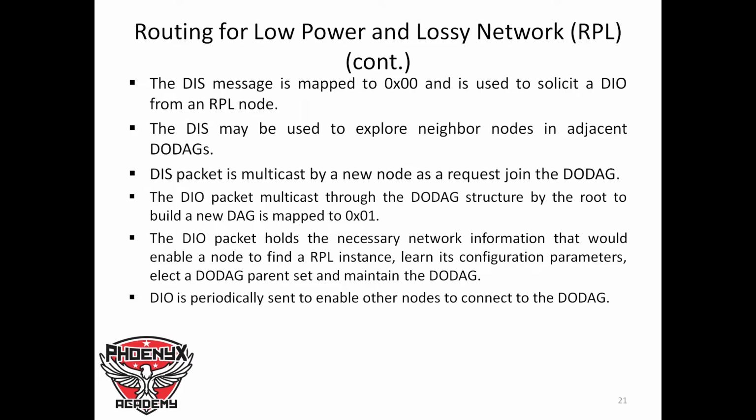Now the DIO packet, that is the DODAG Information Object packet, multicast through the DODAG structure by the root to build a new DAG, is mapped to 0x01. The DIO holds the necessary network information that will enable a node to find an RPL instance, learn its configuration parameters, elect a DODAG parent set, and maintain the DODAG. DIO is periodically sent to enable other nodes to connect to the DODAG.